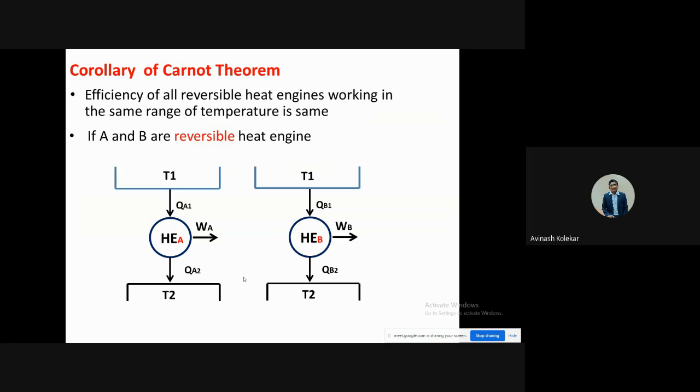The corollary of the Carnot theorem is saying that if n number of reversible engines are working between the same temperature ranges, then all should have the same efficiency. So this is the Carnot corollary.